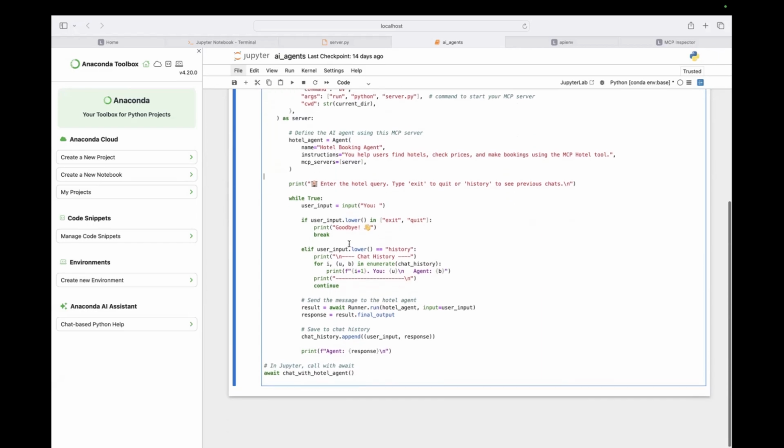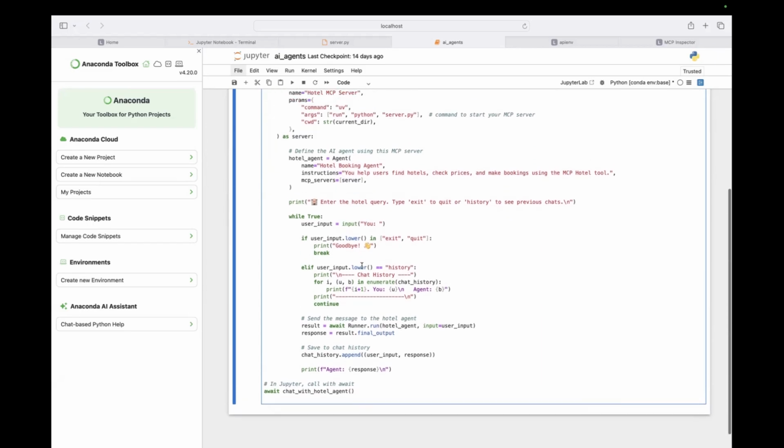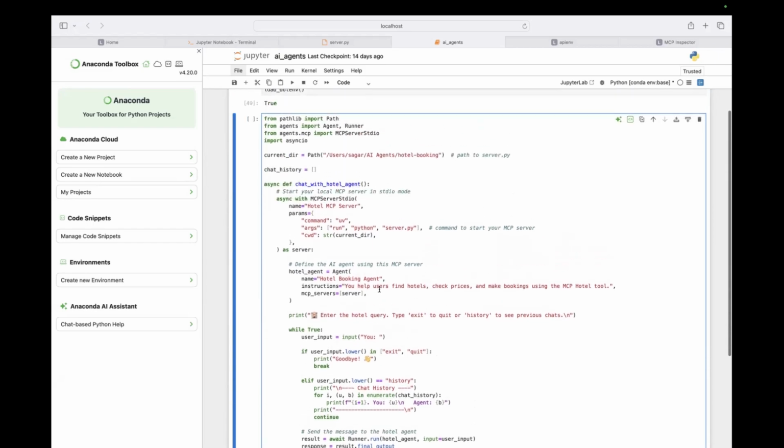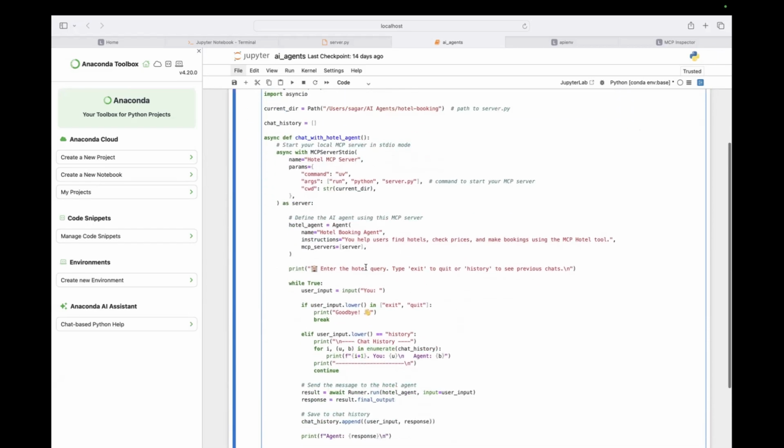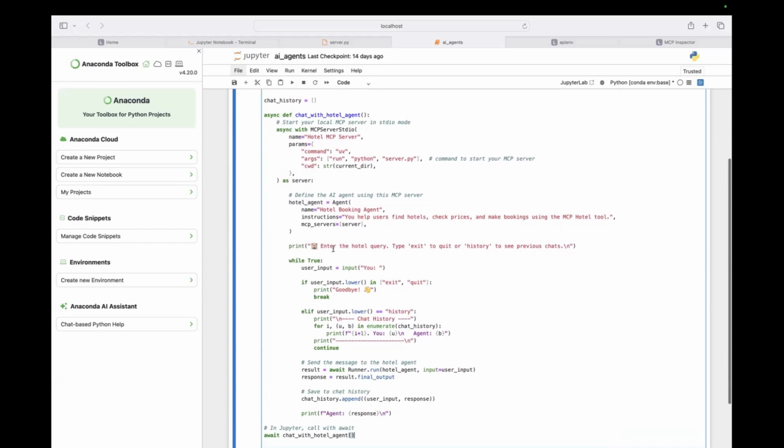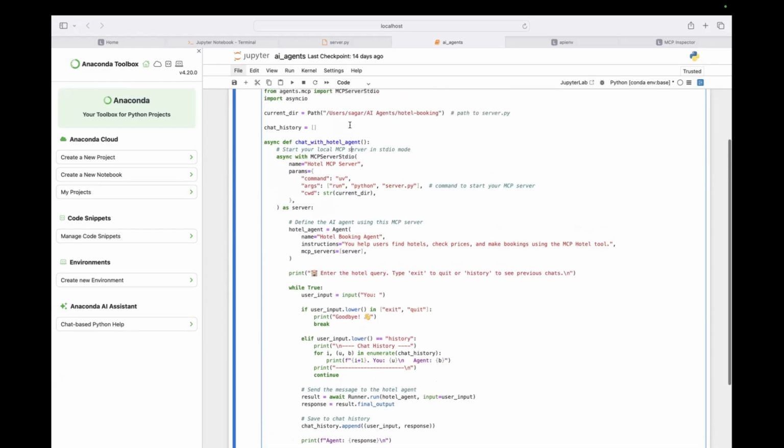This logic is the same as the previous one that we did, the chat history, the agent, and the kind of bot it needs. Let me run this. I'm not going through this logic again because it was explained in the previous AI agent session. It's just that we attached an MCP server and integrated it with our tool here. So let's run this code.